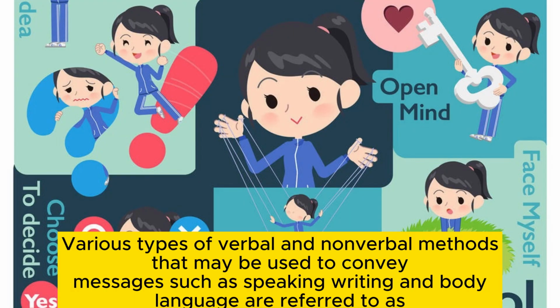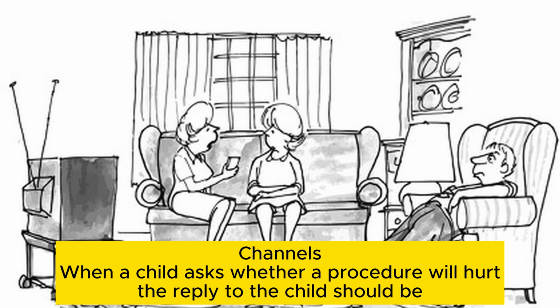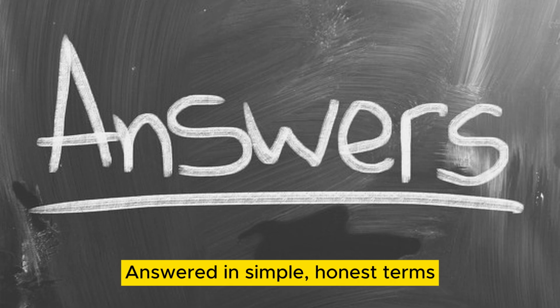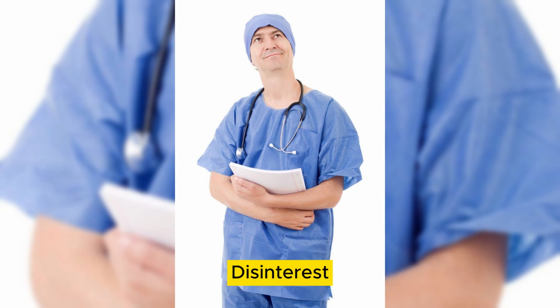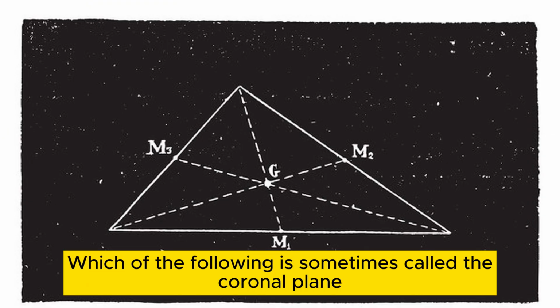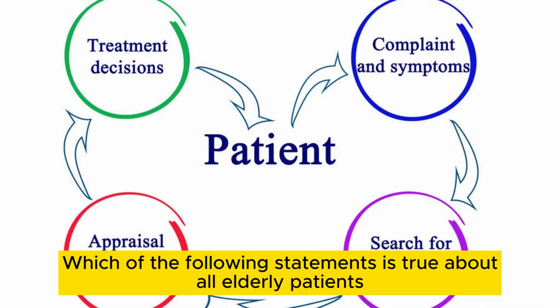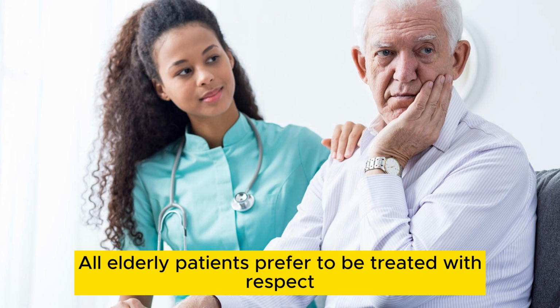Various types of verbal and nonverbal methods that may be used to convey messages, such as speaking, writing, and body language, are referred to as channels. When a child asks whether a procedure will hurt, the reply to the child should be answered in simple, honest terms. Which of the following attributes in a medical assistant does the patient not look for? Disinterest. Which of the following is sometimes called the coronal plane? Frontal plane. Which of the following statements is true about all elderly patients? All elderly patients prefer to be treated with respect.